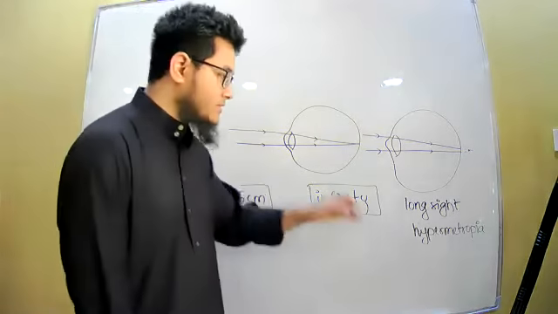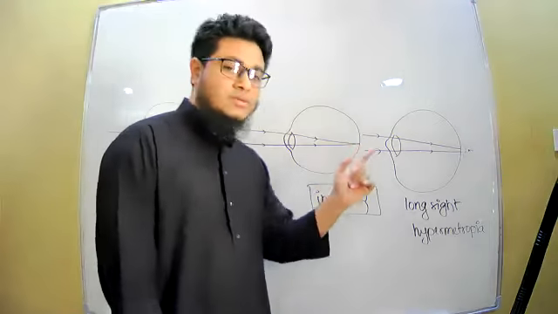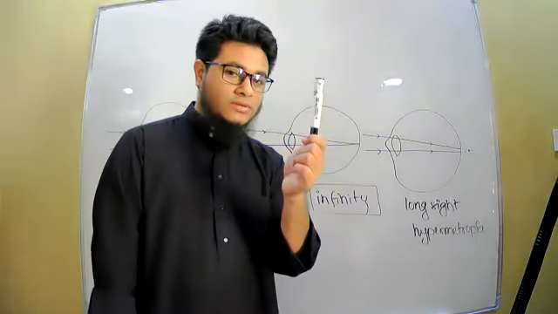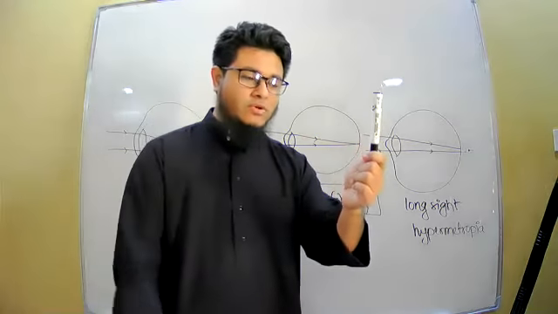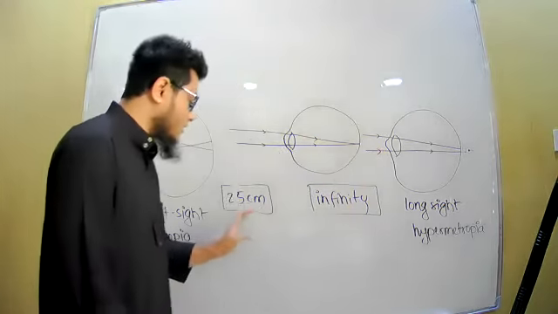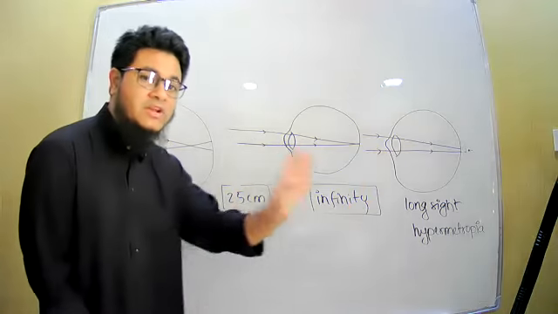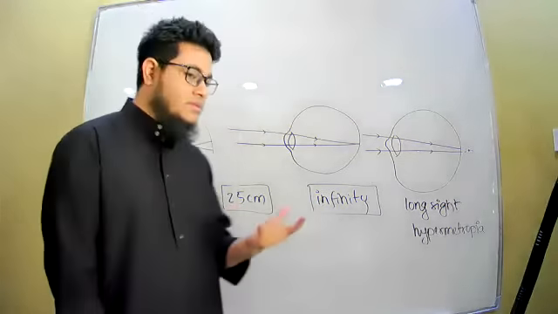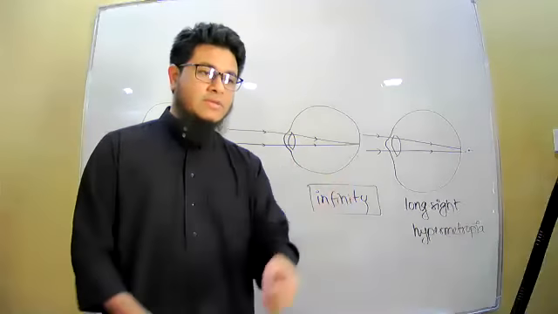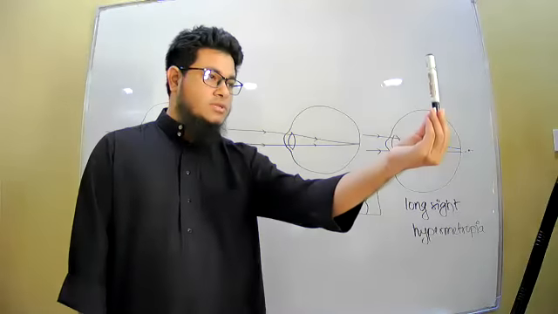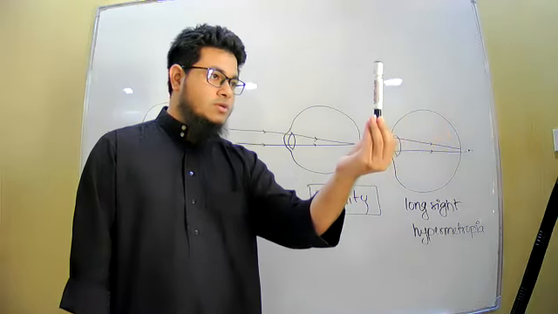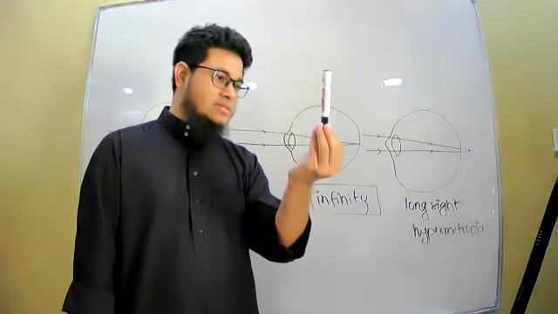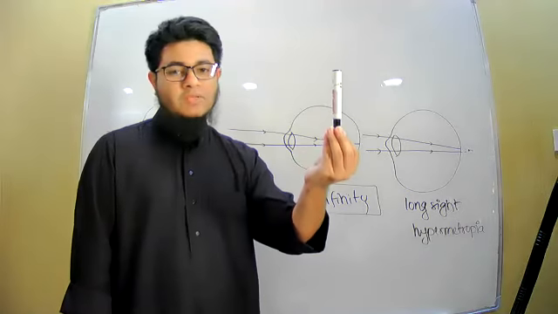Okay, older people have this type of problem. So what is the problem with their eye? They cannot see any object that is kept at 25 centimeter. Rather, just I'm giving an example, maybe the near point for their eye will not be 25 centimeter, it will be greater than 25 centimeter. That means it will be probably 30 centimeter. That means if the object is at 40 centimeter, he will see clearly. Bring it closer, now it is at 30 centimeter, still he will be able to see it clearly. But if you bring it closer to that, 26 centimeter, 27 centimeter, he will not be able to see it.